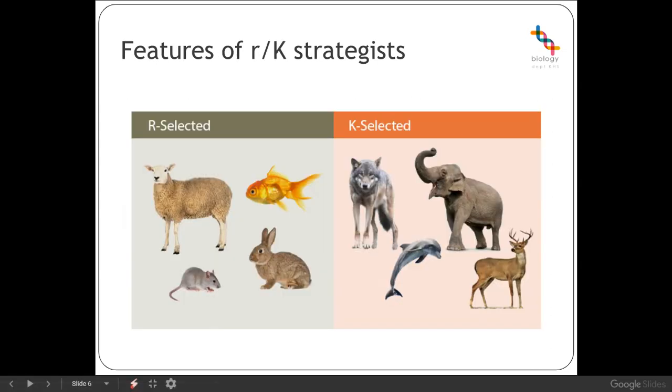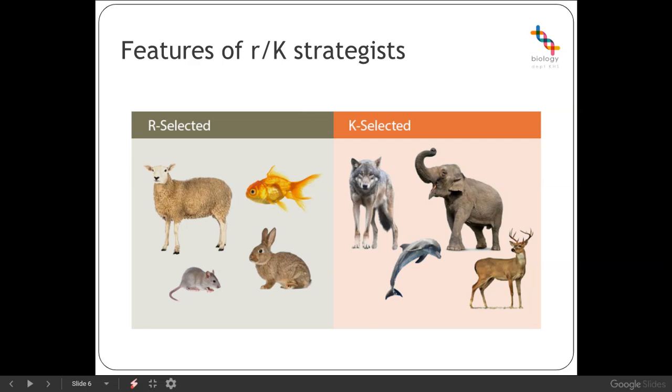The characteristics of these types of strategists depend on the individuals themselves. So generally speaking, R selected species tend to be smaller and have a shorter amount of time between generations. They tend to mature quite rapidly and reproduce earlier in their lifetime, often reproducing only once. They produce a larger number of smaller offspring, each of which receives only a smaller energy input. They've got limited parental care, and the majority of the offspring will not in fact reach adulthood.